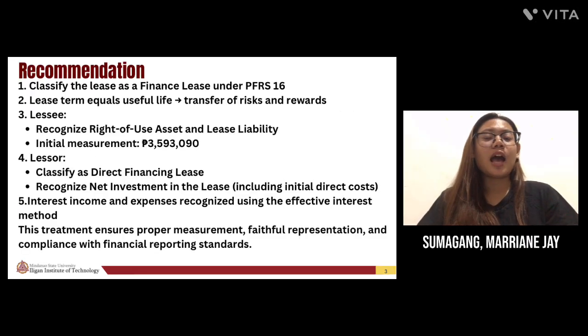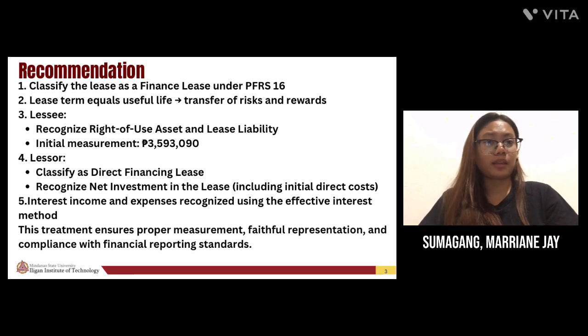For the recommendation, based on the analysis, the lease should be accounted for as a finance lease for both the lessee and the lessor in accordance with PFRS 16. The lease term is equal to the useful life of the equipment, indicating that substantially all risks and rewards of ownership are transferred to the lessee. The lessee should recognize a right of use asset and a lease liability measured at the present value of the lease payments amounting to 3,593,090 pesos, with subsequent recognition of depreciation and interest expense.